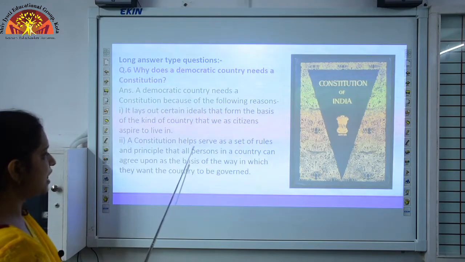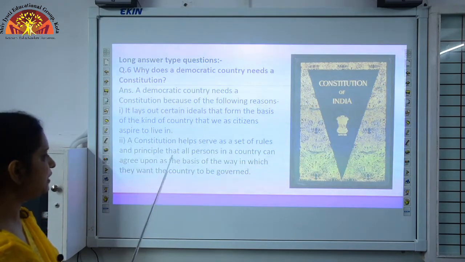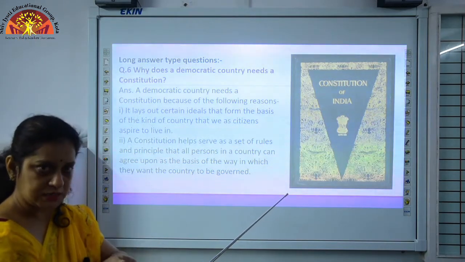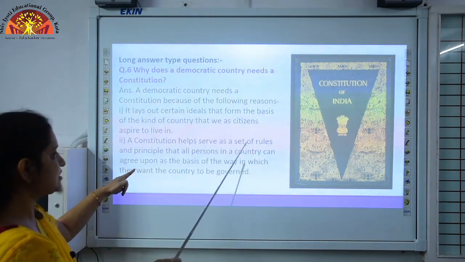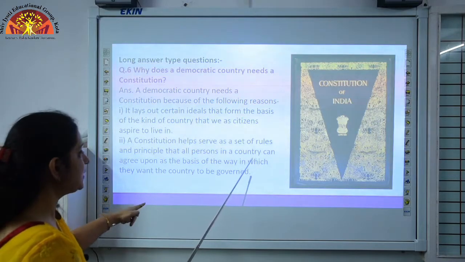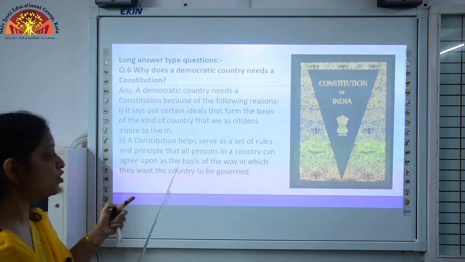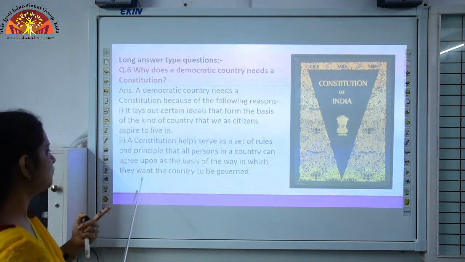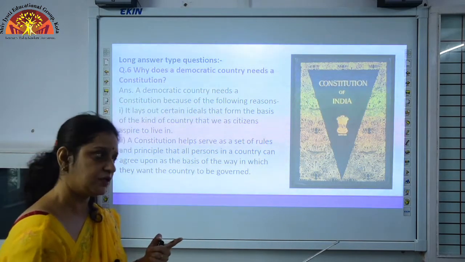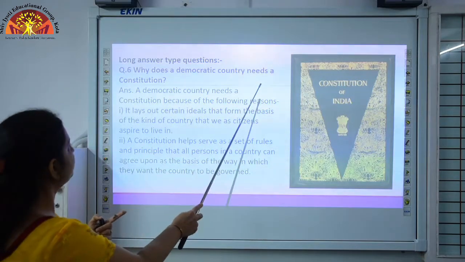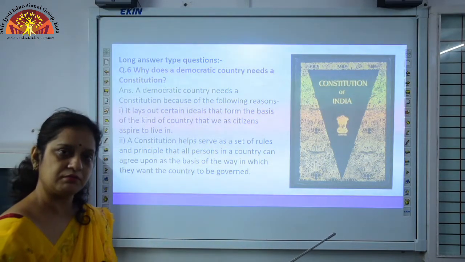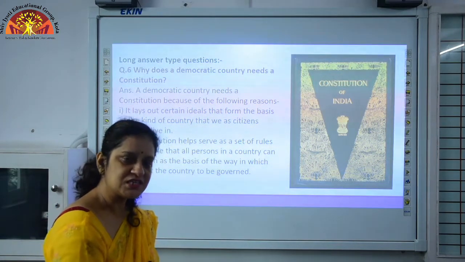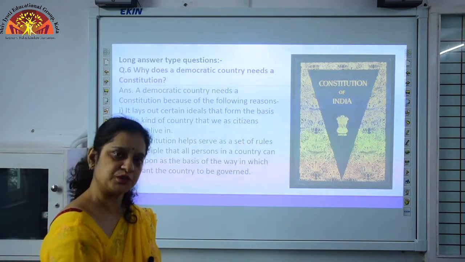A constitution has a set of rules and principles that all persons in the country can agree upon as well as follow, on the basis of the way in which they want the country to be governed. So, a democratic country needs a constitution, to work smoothly and to follow the rules and regulations mentioned in the constitution.